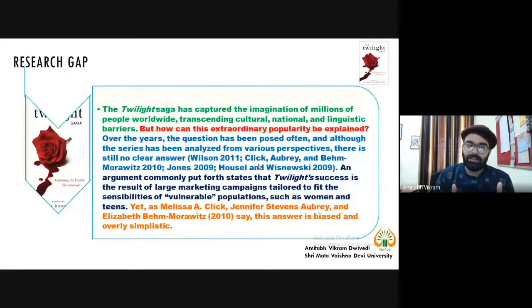How can you write a research gap, or what type of language will you use to indicate it? We have previously discussed a published paper from the book titled The Twilight Saga. We also know that the movie Twilight was a success, and how this vampire story became a cult amongst youth.